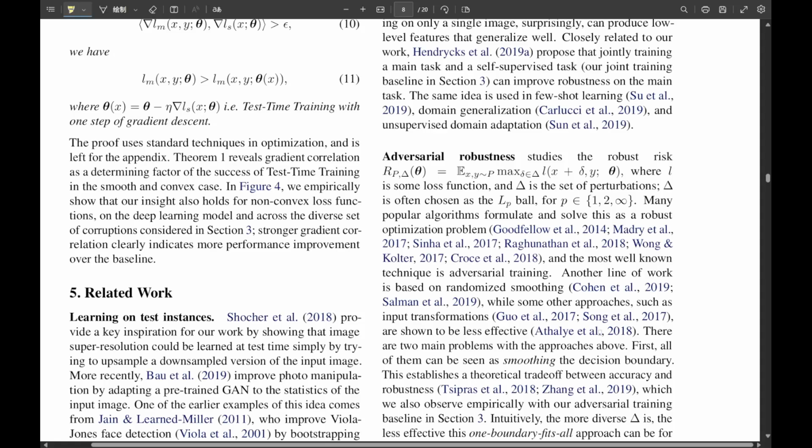This has been fascinating. This deep dive into test time training really shows a path towards AI that's much more resilient, much more adaptable to the messy, unpredictable real world. It's not just about making AI smarter in the lab, but making it capable of continuous learning and self-improvement once it's out there. Absolutely. That core idea, a model that self-corrects and adapts to its environment moment by moment without needing constant human intervention or retraining, feels like a really significant step towards AI we can truly rely on in dynamic situations. And it definitely challenges the traditional split between training a model and then just testing or deploying it. Maybe learning should never really stop.